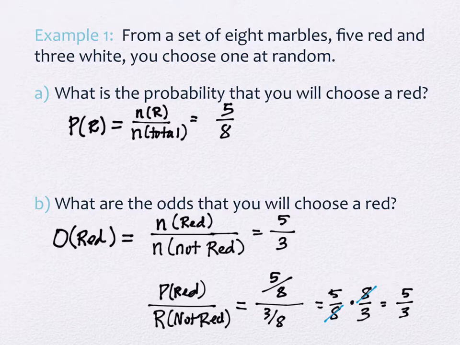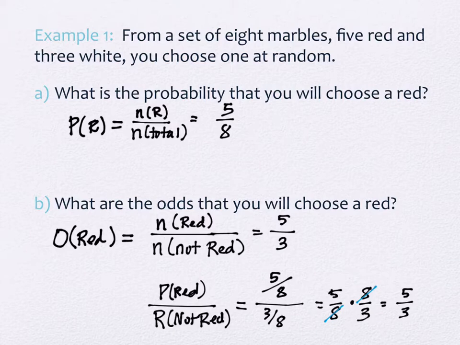That's the difference between probabilities and odds. Probabilities are a part-to-whole ratio. Odds are a part-to-part ratio. So this isn't brand new. This is something we've seen before, just with a different context laid upon it.